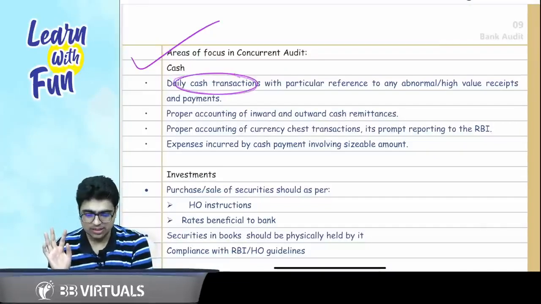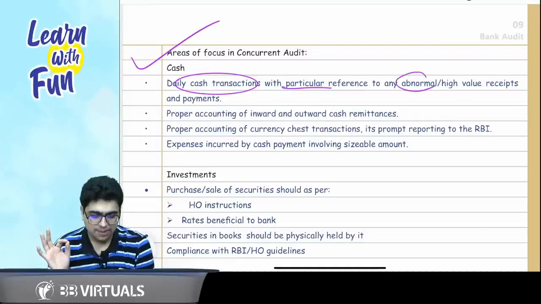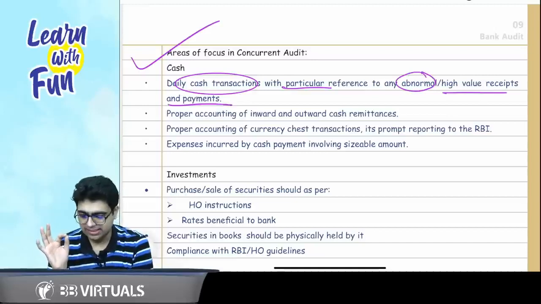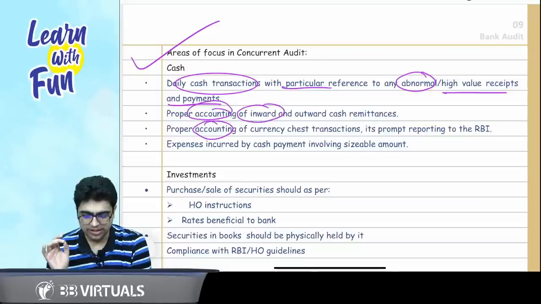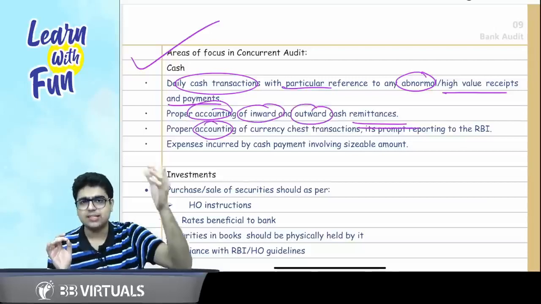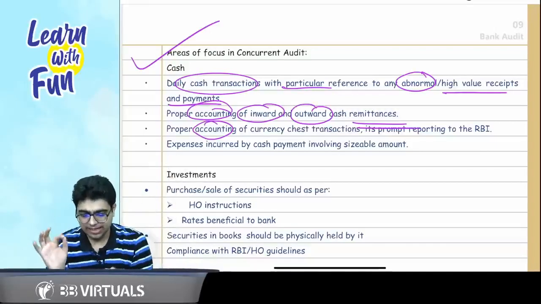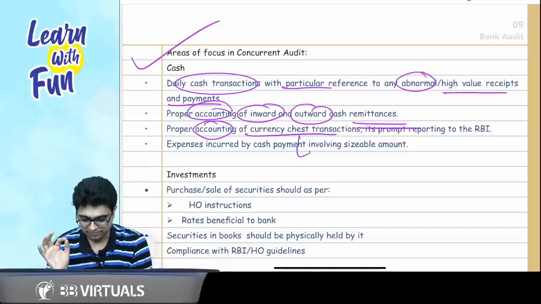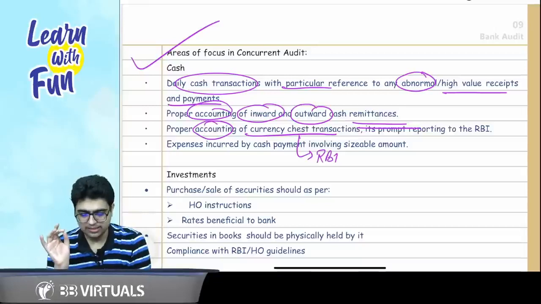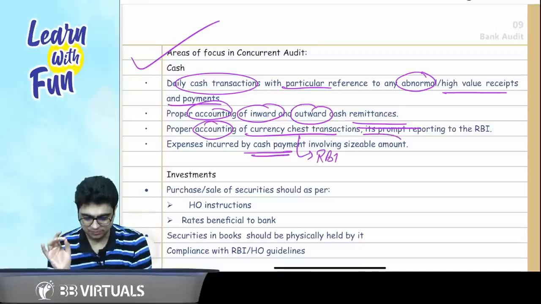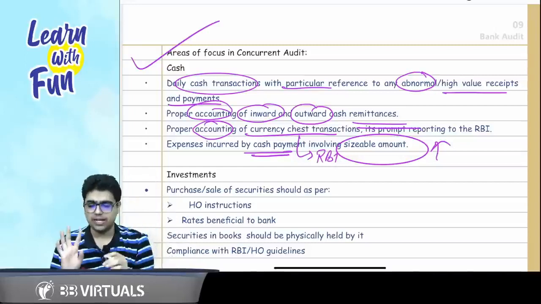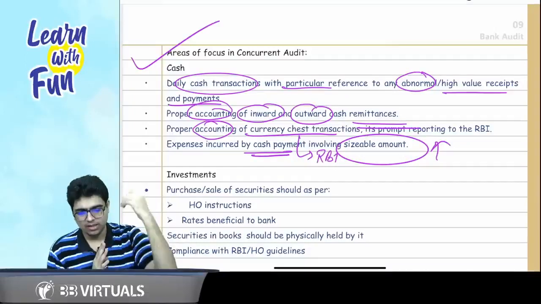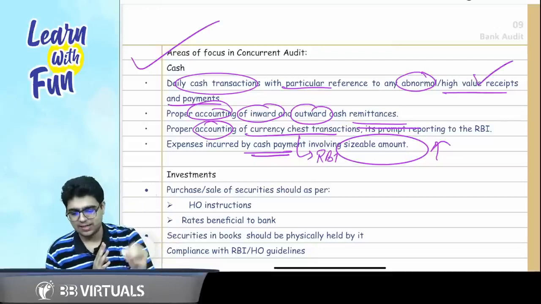Daily cash transactions should be checked with reference to abnormally high value receipts and payments. Proper accounting should be done of two things: inward and outward cash remittances, that is the cash receipts and cash payments, and currency chest transactions, that is the transactions with RBI. And the last point is expense incurred by cash payment involving a sizable amount; high amount cash payments should be checked.